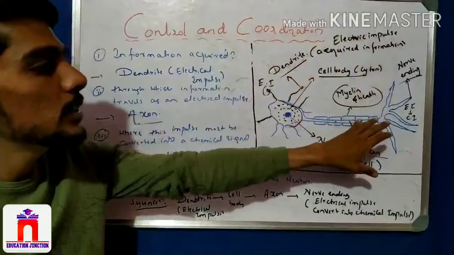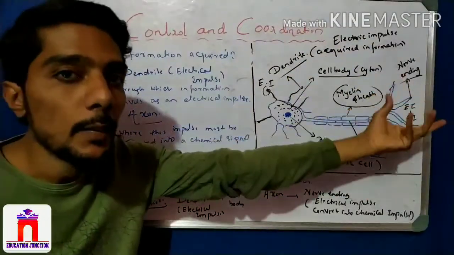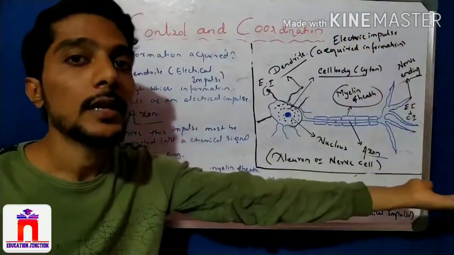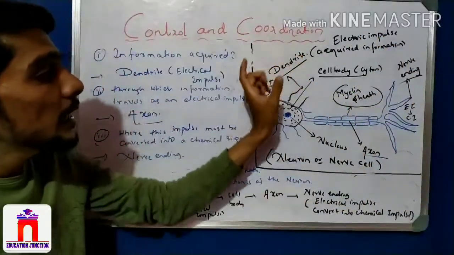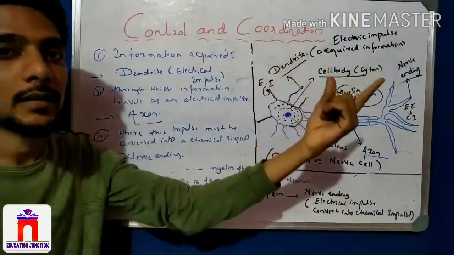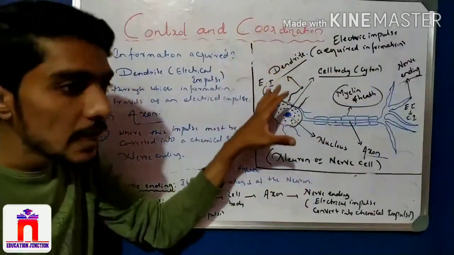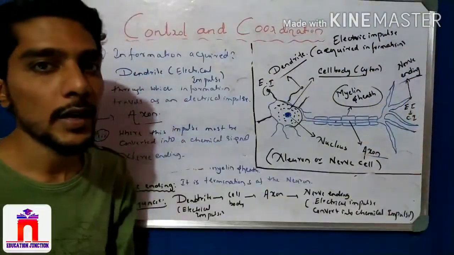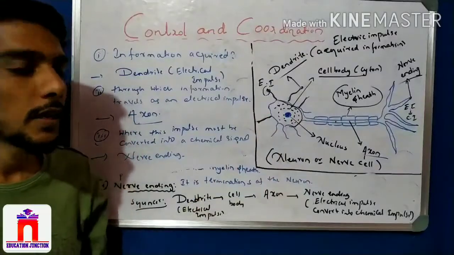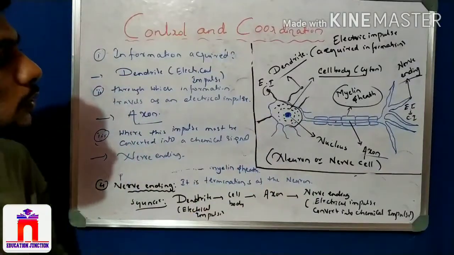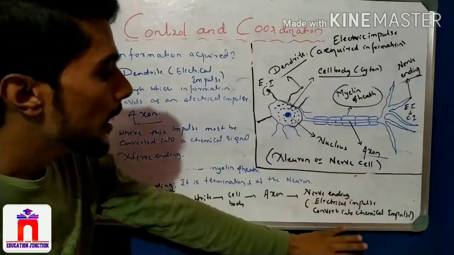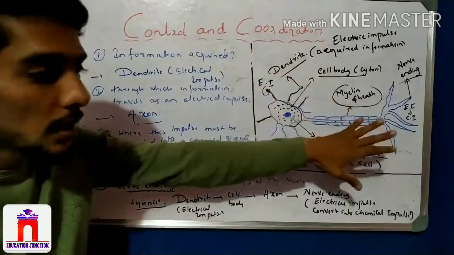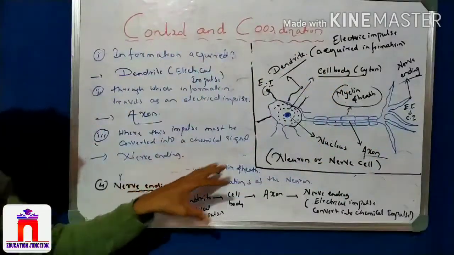Okay, the electrical impulses are converted into chemical impulses, and through the synapse they reach another dendrite, and at that dendrite the chemical is again converted to electrical. So at the dendrite they require electrical, and if they pass on, they have to be chemical. That is a very important working and function of a nerve tissue. That is called a neuron or a nerve cell. Here we saw the sequence, and about the cell body and dendrite, everything we learned.